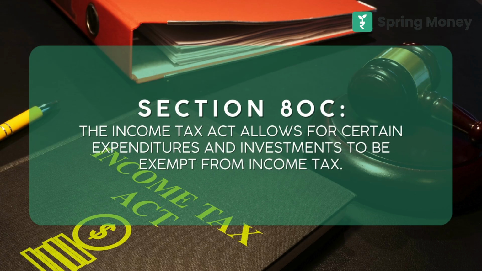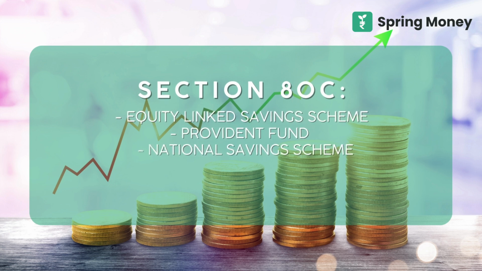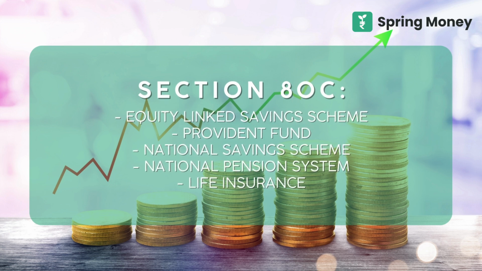If you are doing certain kinds of investments like Equity Linked Saving Schemes mutual funds, that is ELSS, provident funds, National Saving Schemes, NPS, or paying a premium for your life insurance, then it comes under Section 80C. If you have a home loan, then the repayment of the principal component of the loan is also deductible. Even though there are so many options available for you, the maximum limit of deduction under Section 80C is only 1.5 lakh per year.